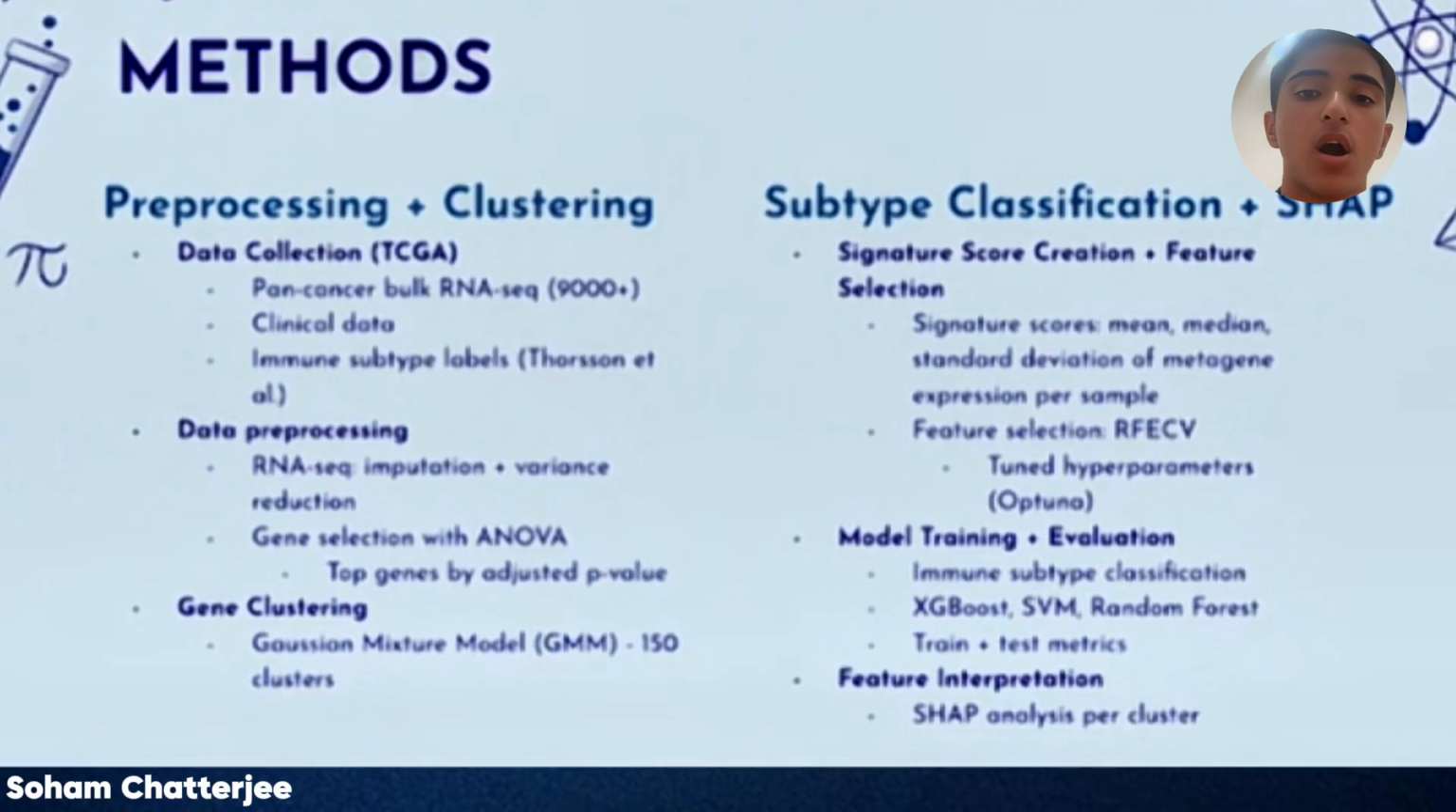Now, onto the methods. We collect data from the Cancer Genome Atlas. From here, we collect bulk RNA sequencing data from a cohort of over 9,000 patients across over 30 different cancer types. We also collect clinical data available for these patient samples, like their overall survival, cancer type, age of diagnosis, etc. We also collect a dataset which maps each of the patient samples to an established immune subtype. These subtypes were developed by a team of researchers using this pan-cancer dataset.